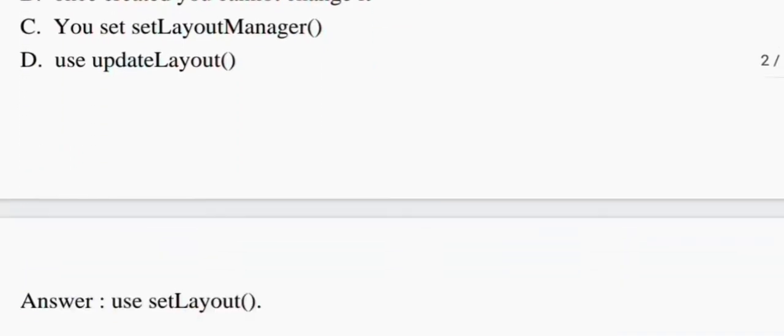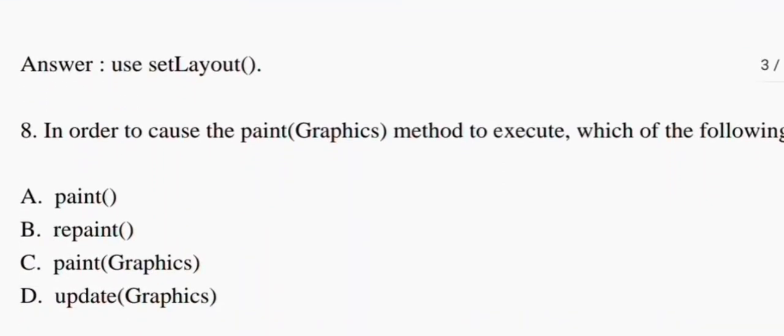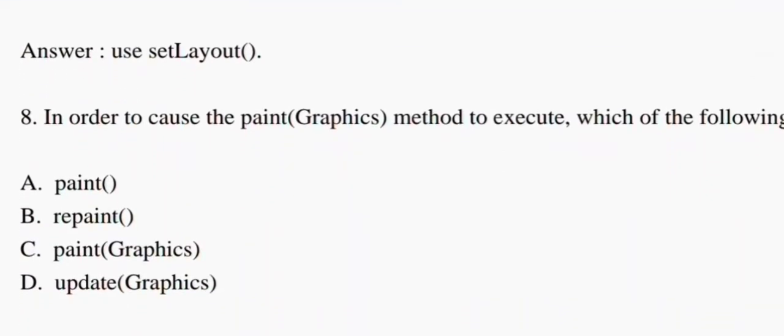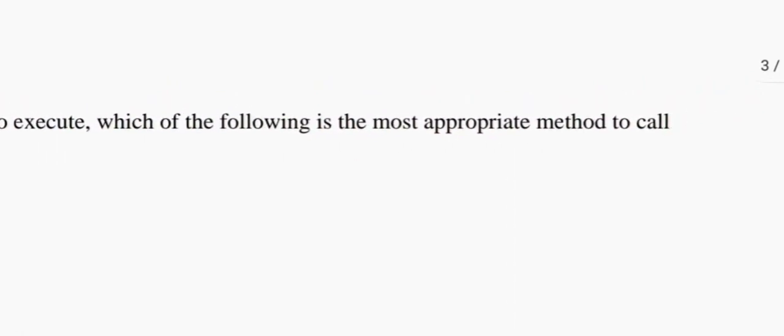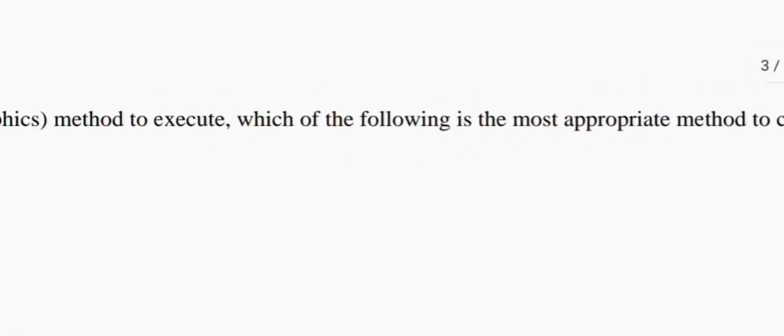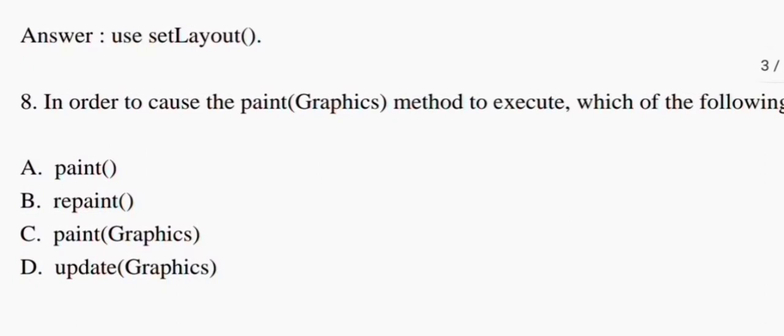Now we come to the next question. The next question is defined as, in order to cause the paint or graphics method to execute, which of the following is the most appropriate method to call? Okay, so they are giving four options: first is the paint method, second is the repaint method, third is paint graphics, and fourth is update graphics. So we know very well that in the case of the execution of the paint graphics method, we use repaint. So here option B is your correct answer for this question.